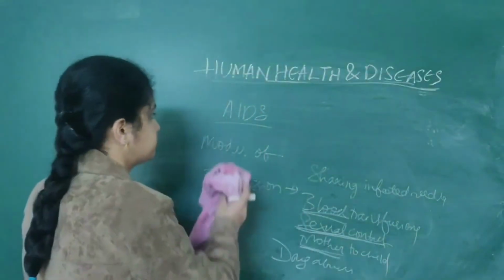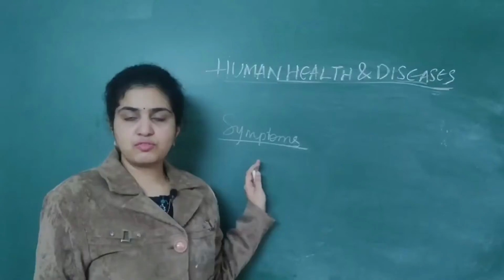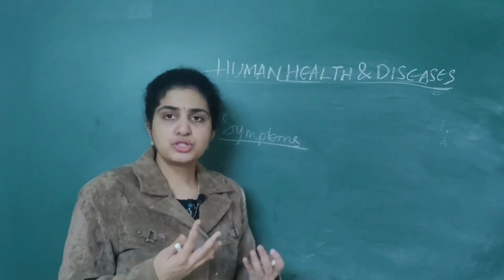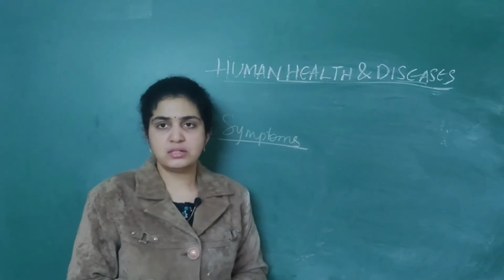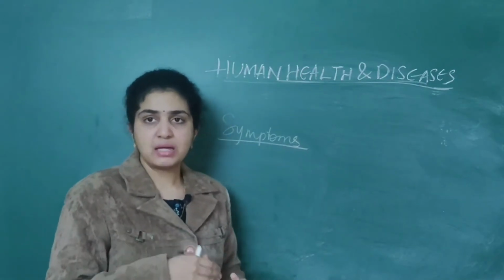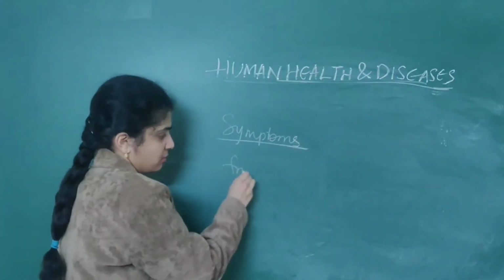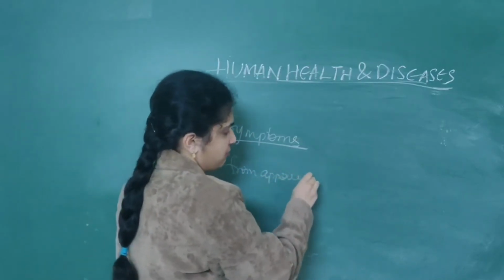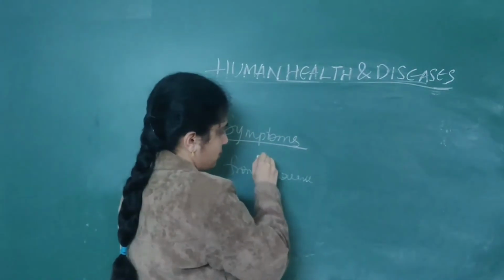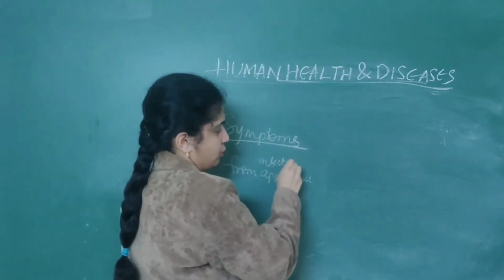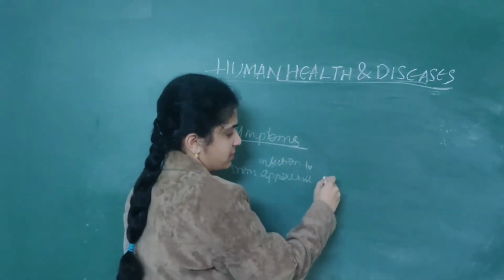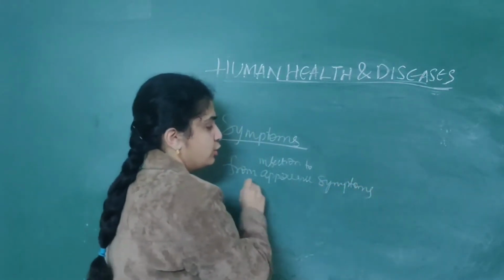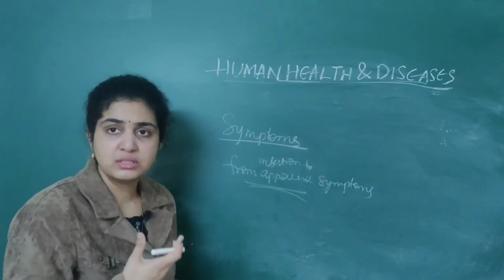Then, from the time of infection to the appearance of symptoms, it usually takes a few months to years.